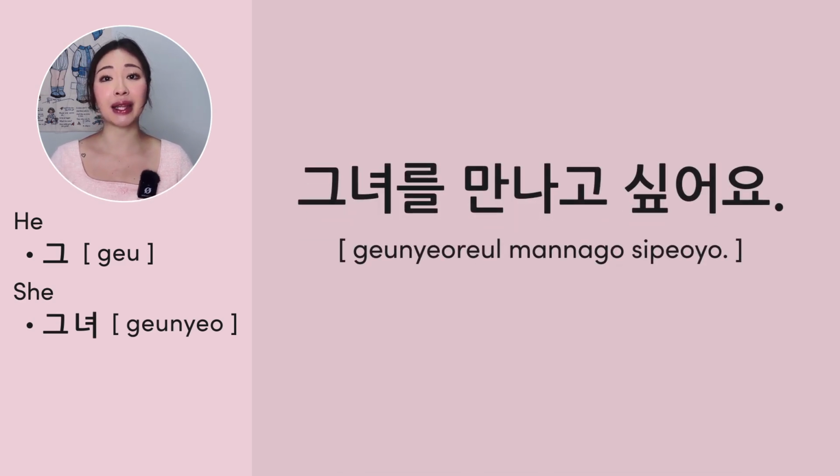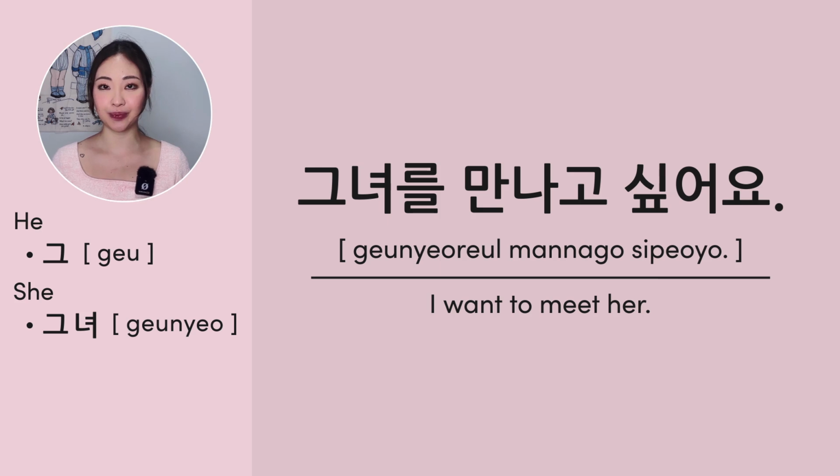The pronoun she is 그녀. For example, 그녀를 만나고 싶어요. This means I want to meet her.